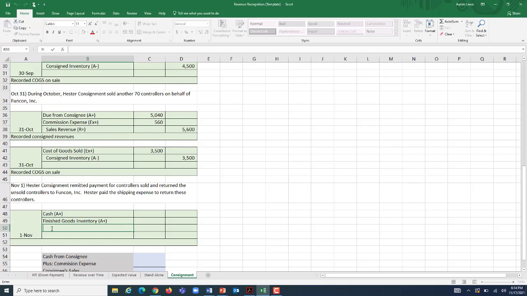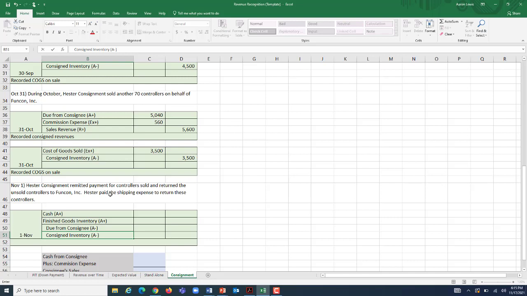We're going to increase our finished goods inventory account by the value of the goods being returned to us. We're going to have to take that receivable off of our books, our due from consignee, because Hester is paying us actual cash. And we're going to have to reduce our consigned inventory by the amount of controllers at their basis that Hester was holding on to when the 3-month end came to this.